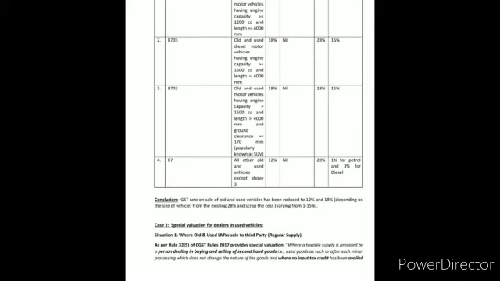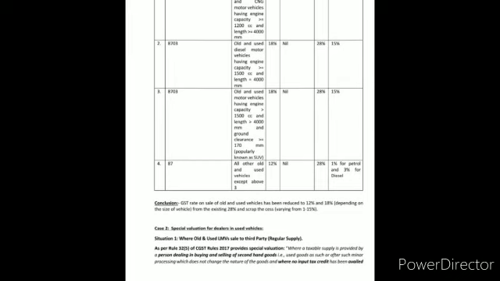Second entry, old and used diesel motor vehicles having engine capacity more than or equal to 1500 cc and length equal to or more than 4000 mm. Rate is 18%, cess is nil. Earlier it was 28% rate and 15% cess. Entry number 3, old and used motor vehicles having engine capacity greater than 1500 cc, length 4000 mm and ground clearance greater than or equal to 170 mm, basically SUVs. Rate is 18% and cess is nil.